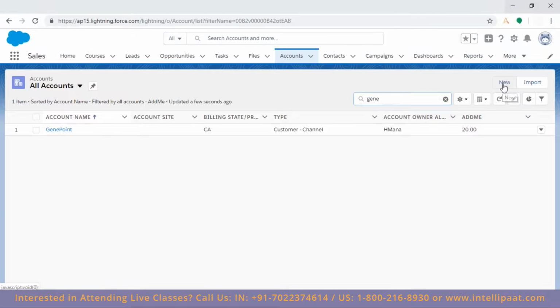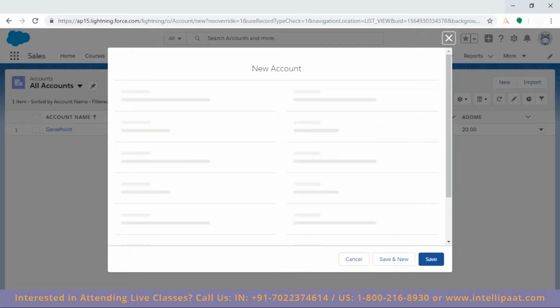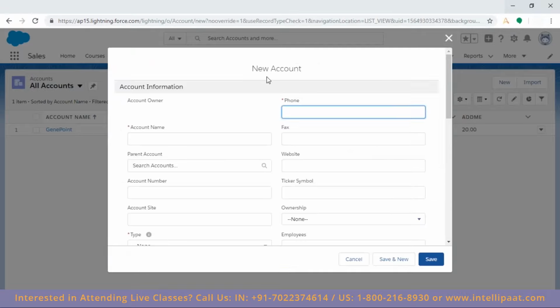So I'm going with New. That I can do from the top right corner. And then this is the new account form here. The star is for a mandatory field. So let me take, say, Zenith.